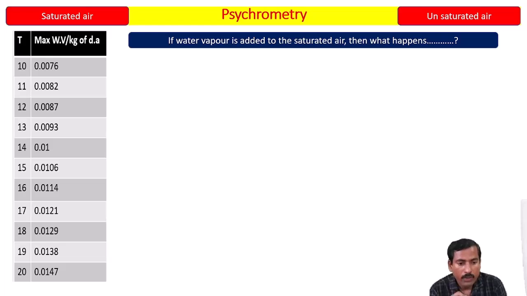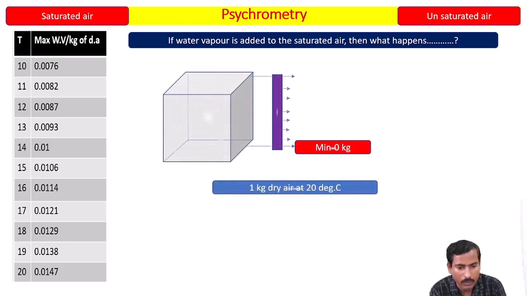If water vapor is added to the saturated air, then what happens? Please try to understand. What is the saturated air? Again, I will explain. 1 kg of dry air at 20 degrees Celsius, if it is having 0 kg of water vapor, what is it called? Dry air. So, what is the amount of water vapor it can hold at max? It can hold 0.0147 kg of water vapor at max.